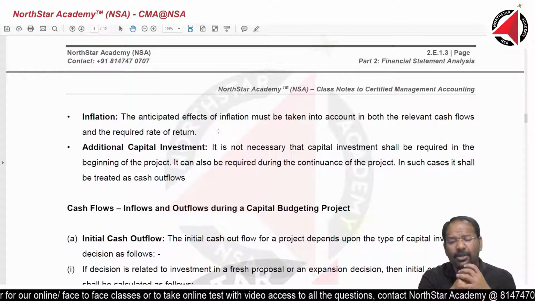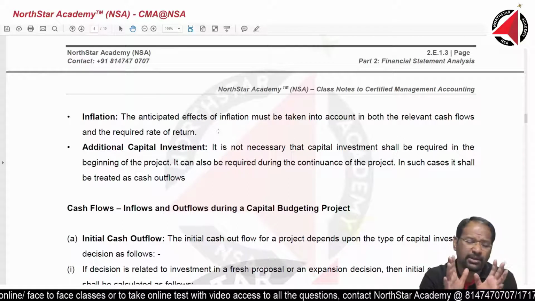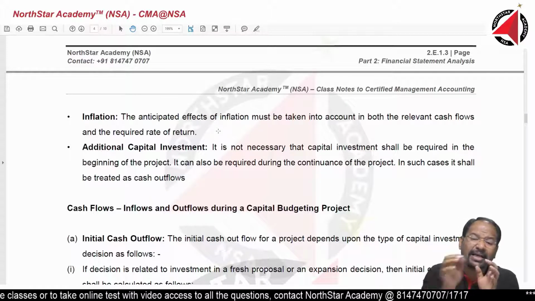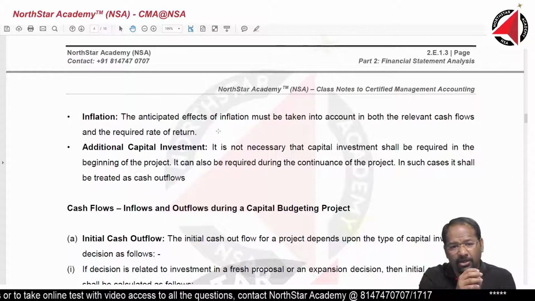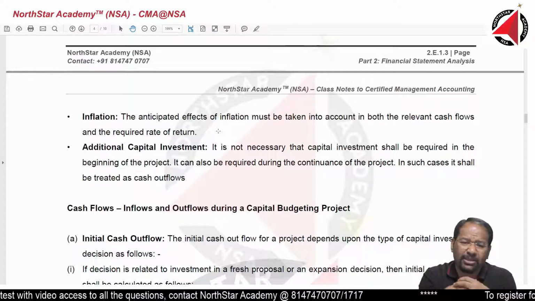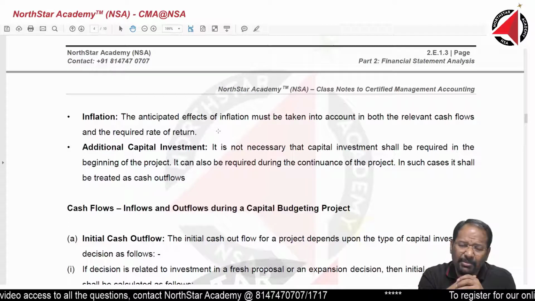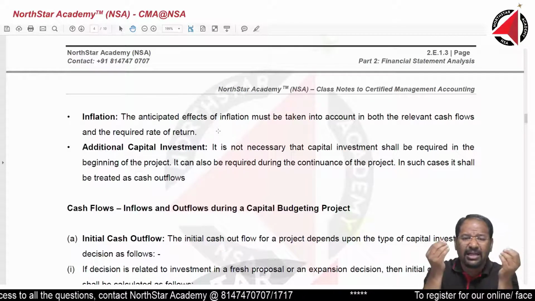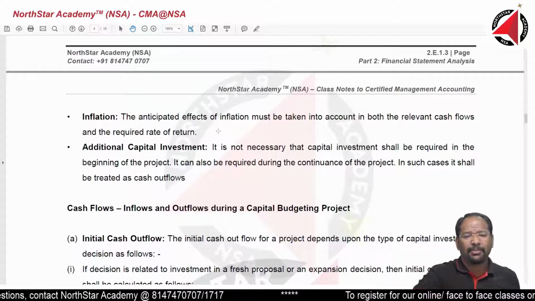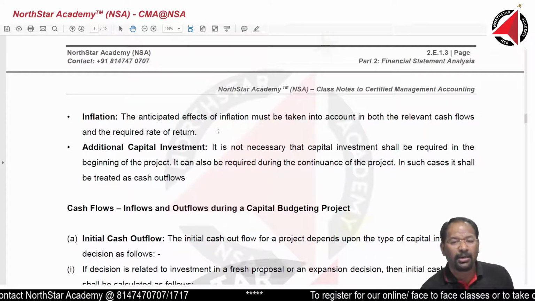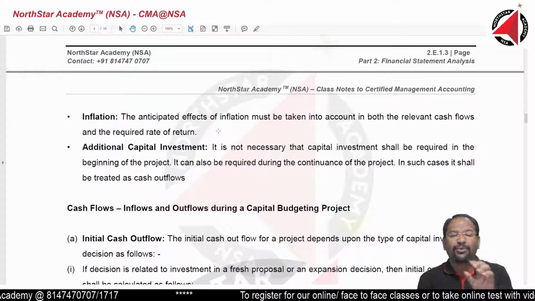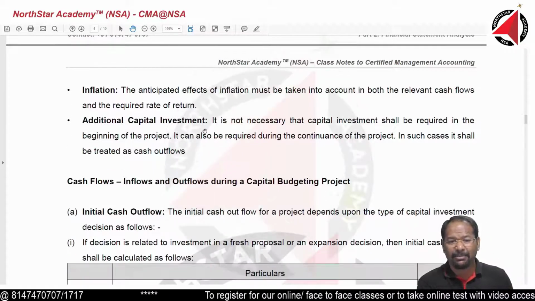For example, you invested $1 million today to start a project, and then you invested working capital also, another $100,000. So 1.1 million you have invested, and the life of the project is 10 years. That does not mean that you will not invest any more money. It is possible that after 2 years another set of maybe $200,000 may have to be invested again. So we need to factor in how much is the additional capital investment.